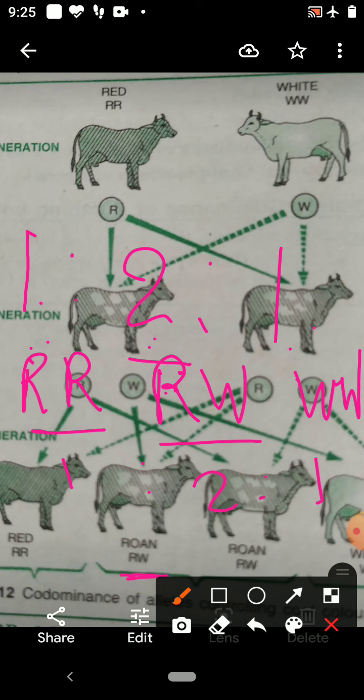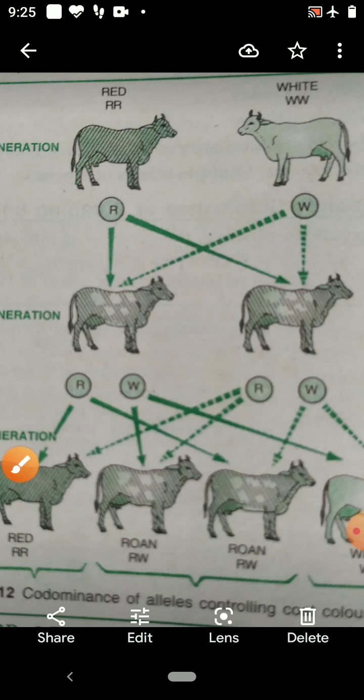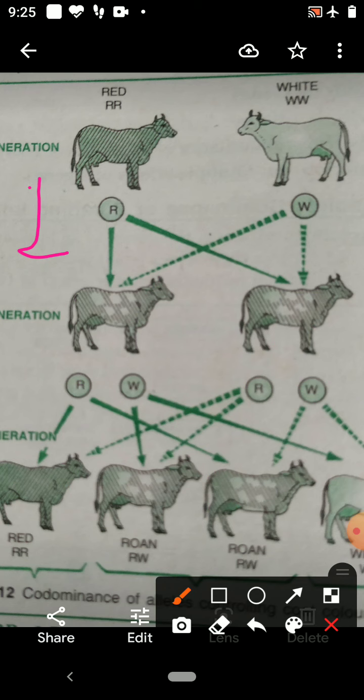Gene I has 3 alleles. Which are the 3 alleles? IA, IB and i. These are the 3 alleles. The alleles IA and IB produce slightly different forms of the sugar, whereas allele i does not produce any sugar.